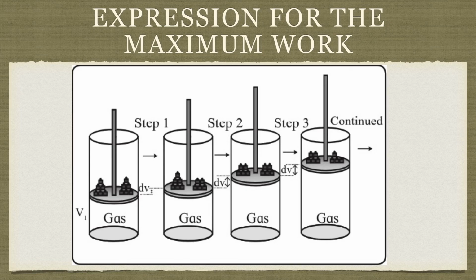As a result, the gas inside will slightly expand and move from V1 to the next level, with a small change in volume dV, and this process will continue. At each step, whenever we remove one weight, the system will try to attain mechanical equilibrium. Once it attains equilibrium, again I will remove one more weight and the same procedure will happen. External pressure is decreased.